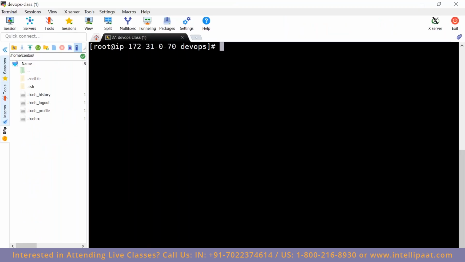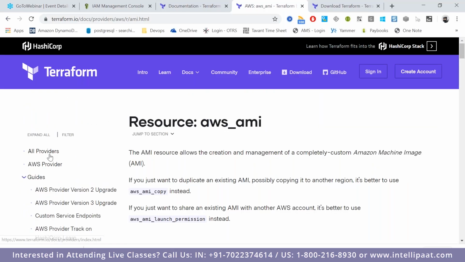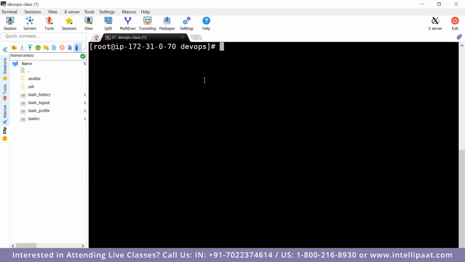It can know only when I download this provider module, which we are defining here. What we have defined here is provider AWS with the version 2.8. That's it. You can even neglect this at this point of time; I will tell you about it later.